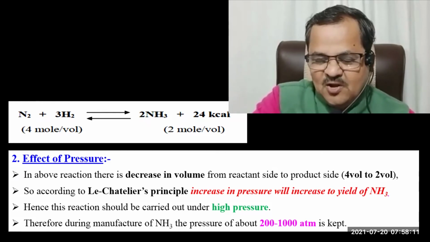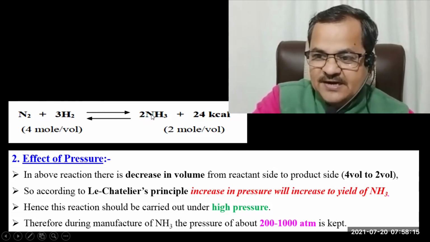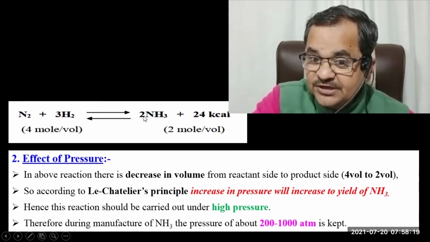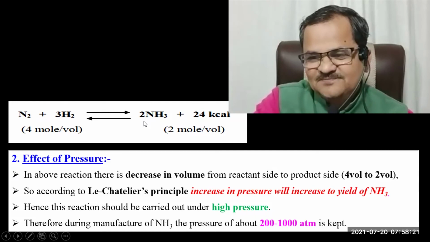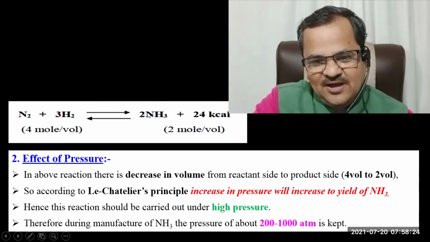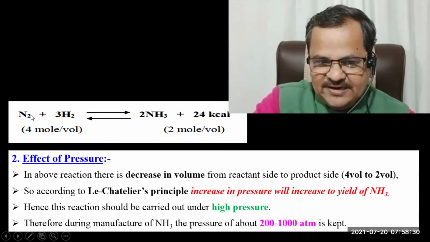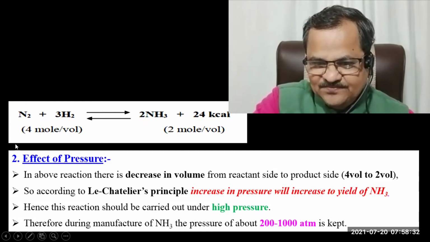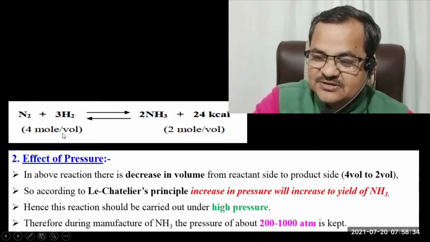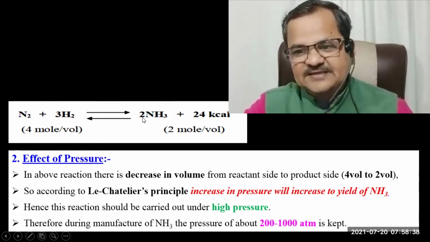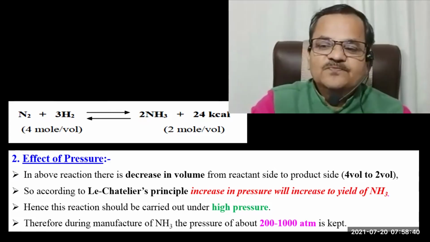So in order to decrease the pressure, the system has to decrease the number of moles, because when the number of moles decreases, the pressure also decreases. When the number of moles increases, the pressure also increases. So if the system decreases the number of moles, what will happen?